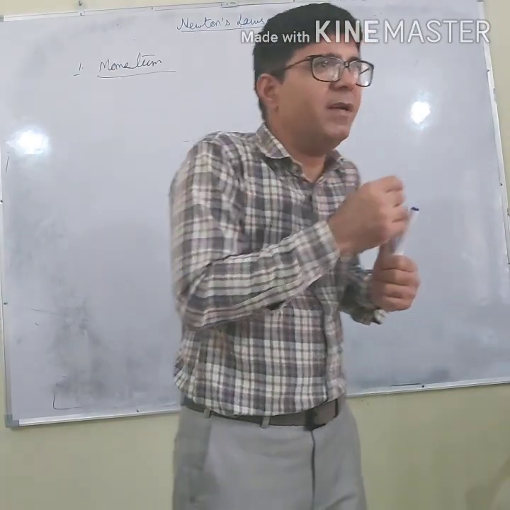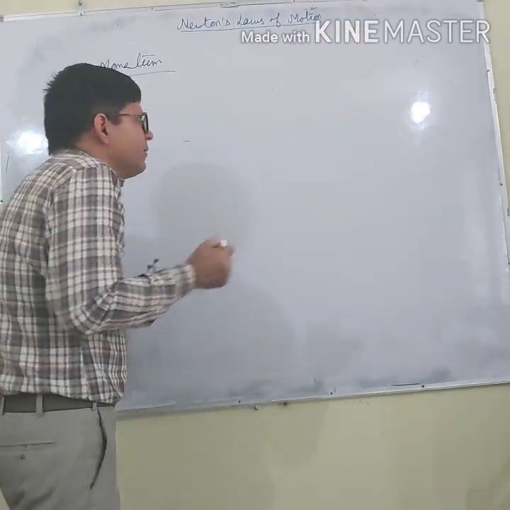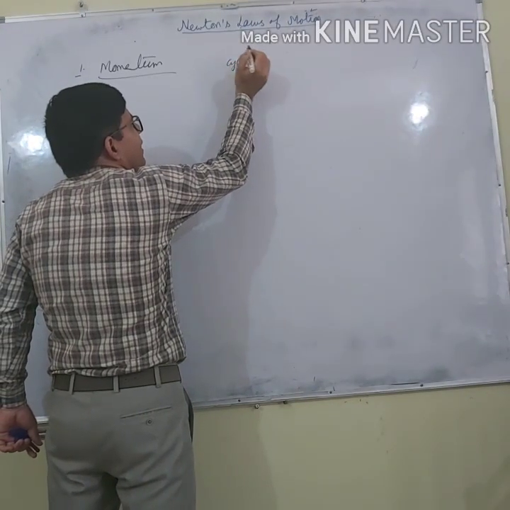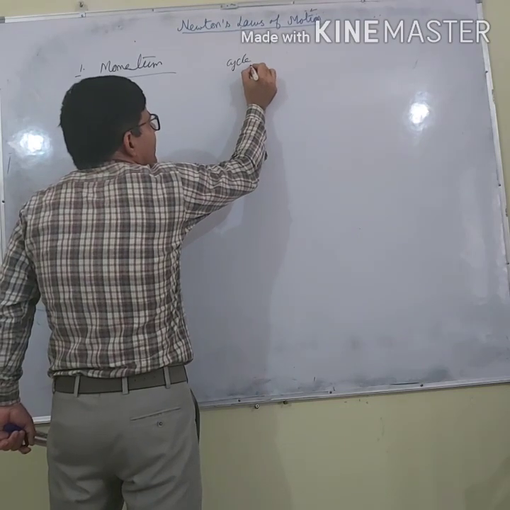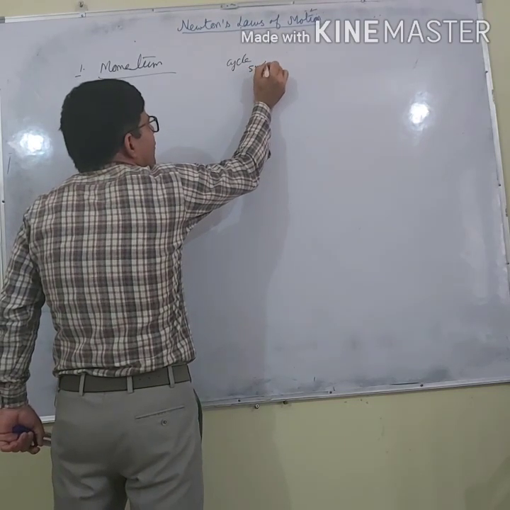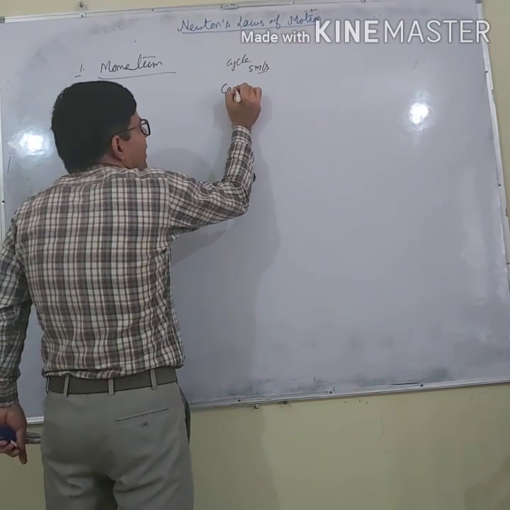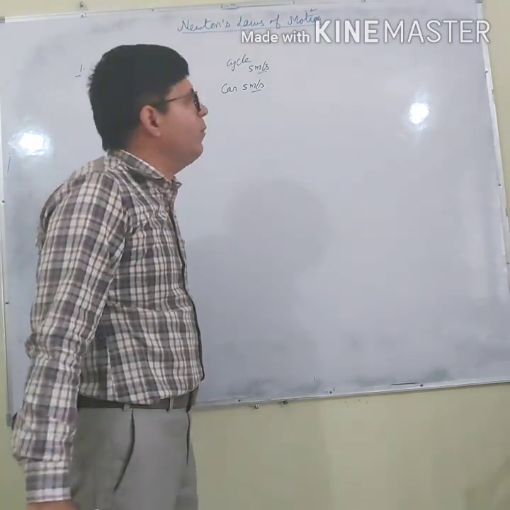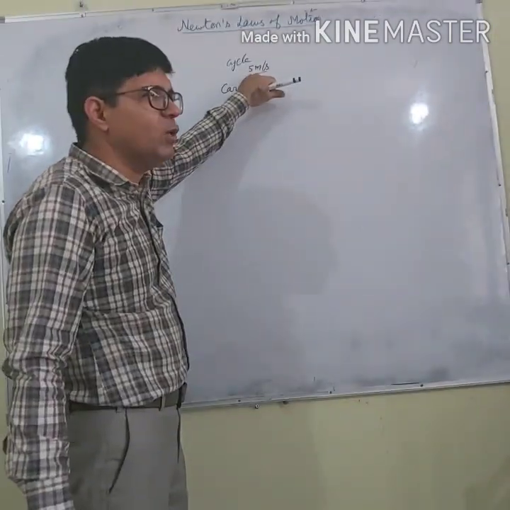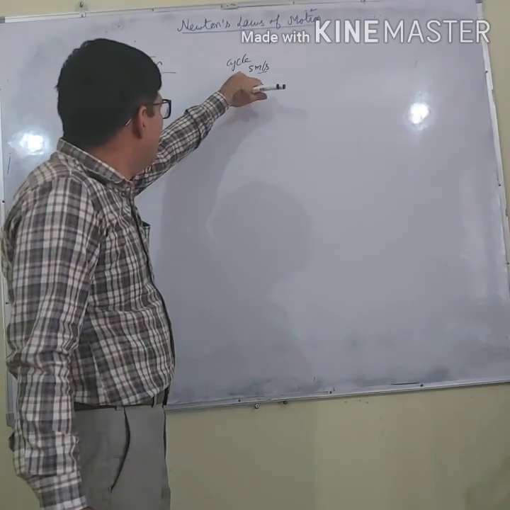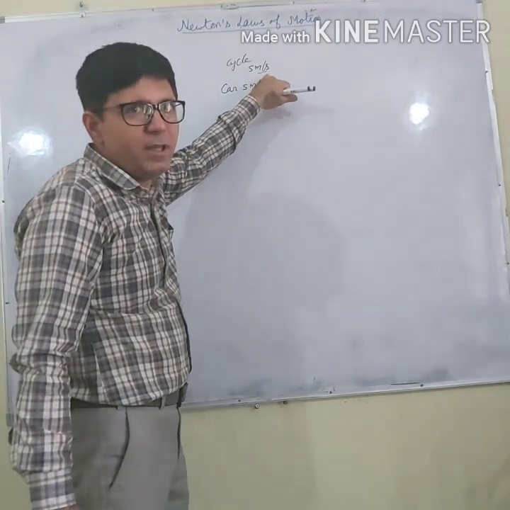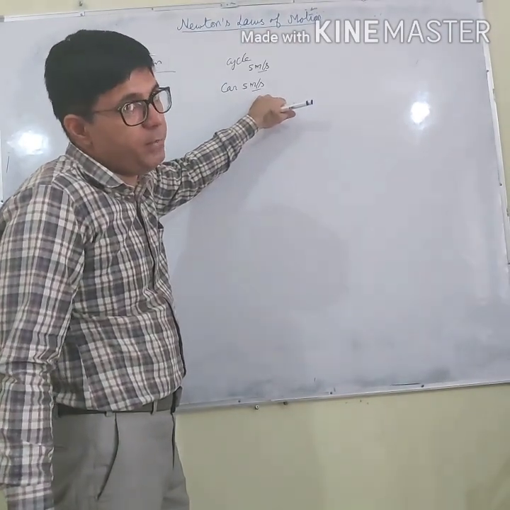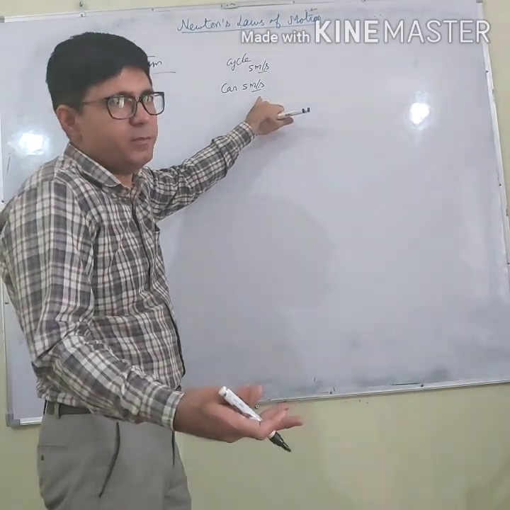Let me explain further. Let us say a cycle is coming with a speed of 5 meters per second, and a car is also coming with a speed of 5 meters per second. 5 meters per second is between 18 to 20 kilometers per hour. We can try to stop the cycle. We cannot try to stop the car because it can be dangerous, it could be fatal also, right?